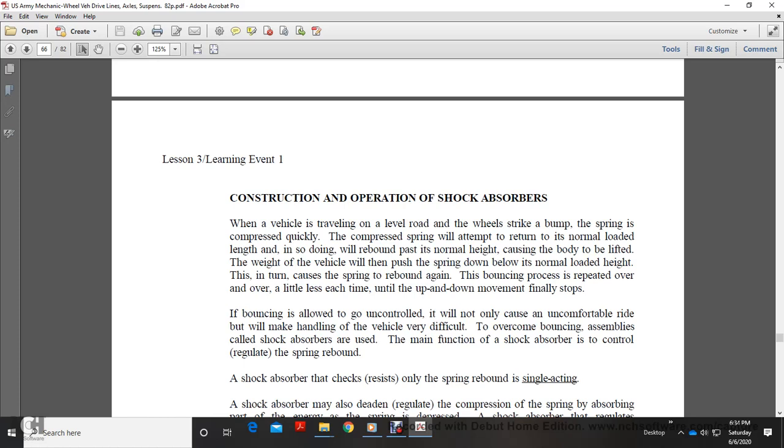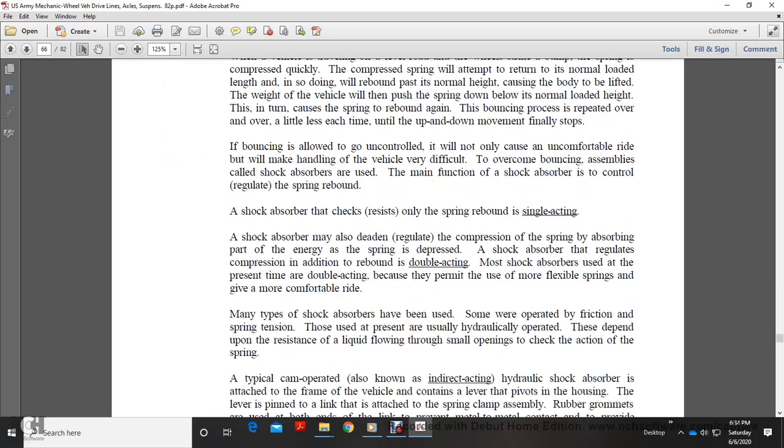Then the weight of the vehicle pushes the spring down to the normal loaded height, which in turn causes the spring to rebound again. This bouncing process is repeated over and over, a little less each time, with the body moving up and down until it finally stops. If the bouncing is allowed to be uncontrolled, it not only causes an uncomfortable ride, but will also make the vehicle very difficult to handle. The assembly that overcomes bouncing is called the shock absorber.